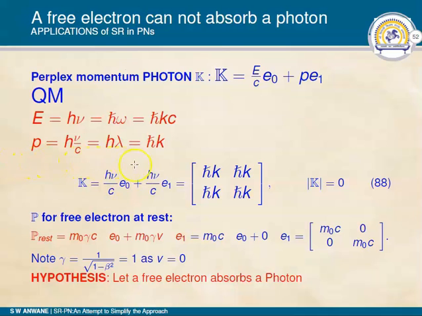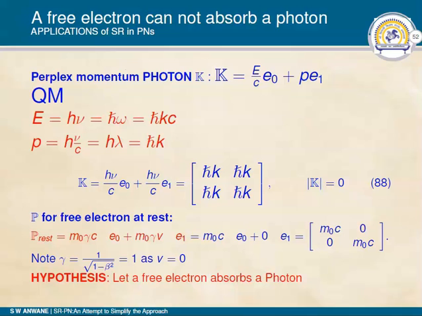However, if you like to write the matrix representation using h cross K, this being identical, it will be h cross K, h cross K, h cross K, h cross K. So the determinant of this matrix will be 0.